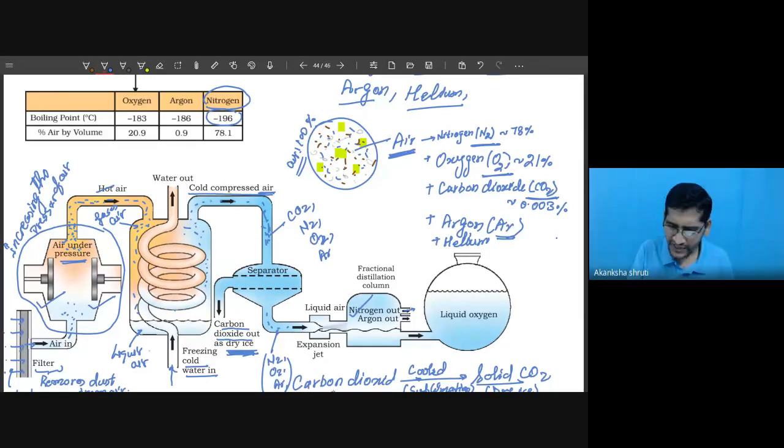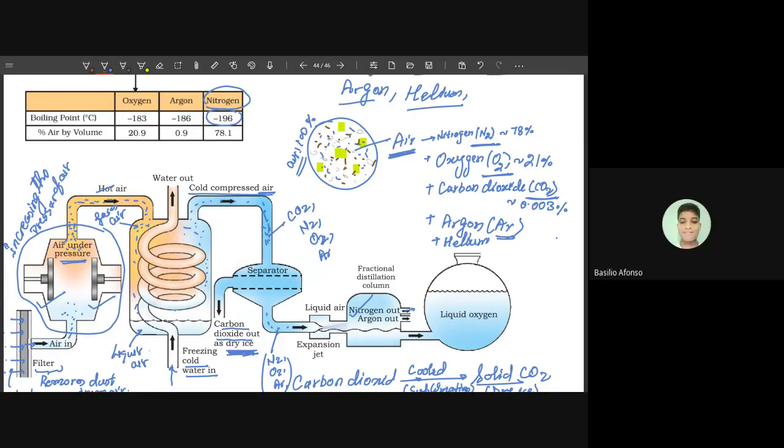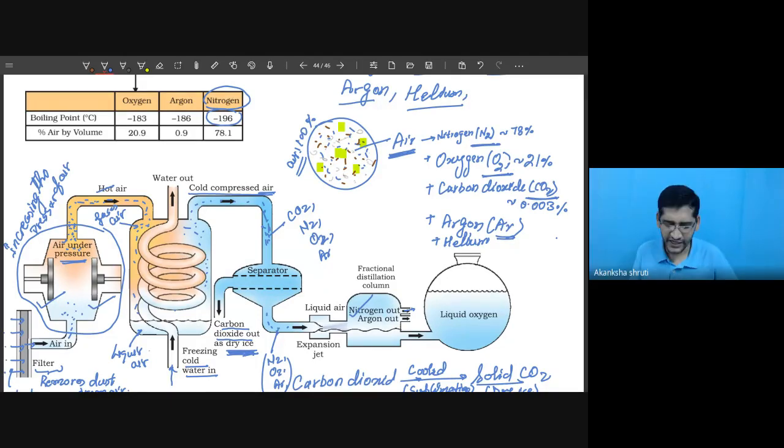Here nitrogen's boiling point, minus 196, is lower than the boiling point of argon, which is minus 186. Minus 186 is bigger than minus 196. So nitrogen will vaporize first, at a faster rate. So nitrogen will be obtained at the upper portion of this fractional distillation column.